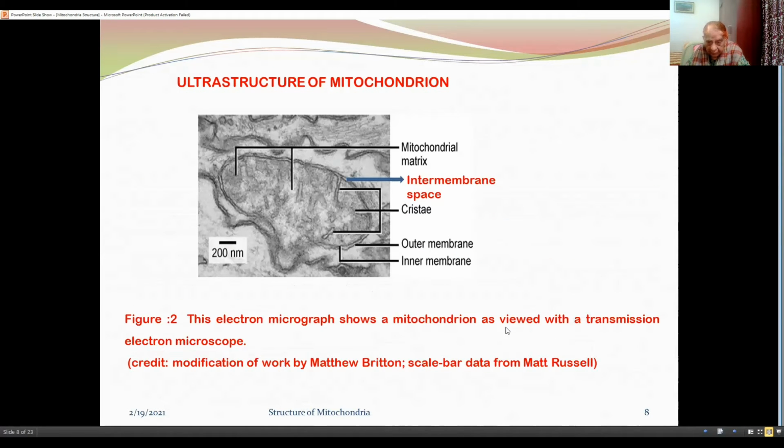Now the mitochondrion is viewed under transmission electron microscope, showing the outer membrane, inner membrane, infoldings of inner membrane, cristae. The space between two membranes is intermembranous space, and the fluid enclosed by inner membrane is known as mitochondrial matrix.